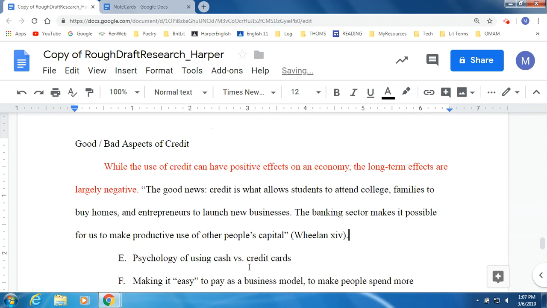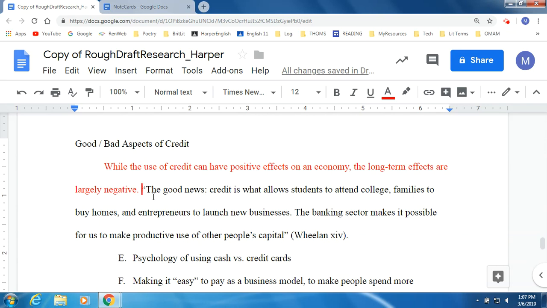Now, this is fine, but what you'll notice is that I did nothing to introduce this quote. I went straight from my topic sentence right into a quote from research. And remember, that's not what we want to do. Research is not just regurgitating information from books and articles. It's processing and synthesizing that information to make my own argument. So I need to process this note card a little bit.